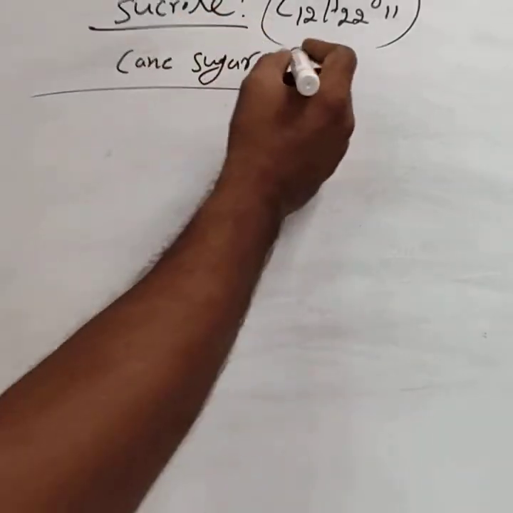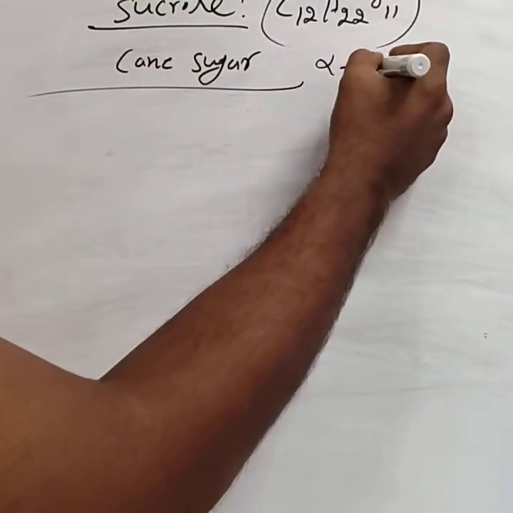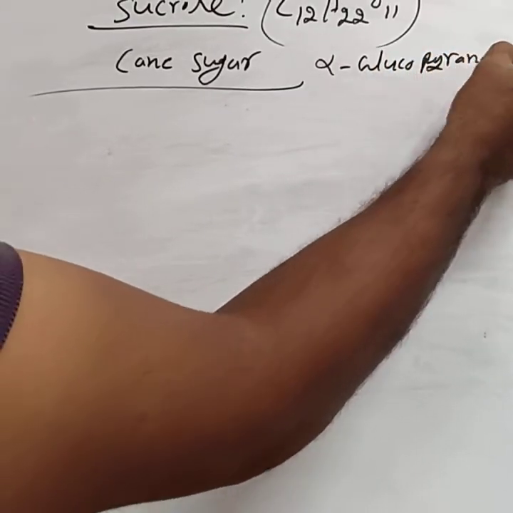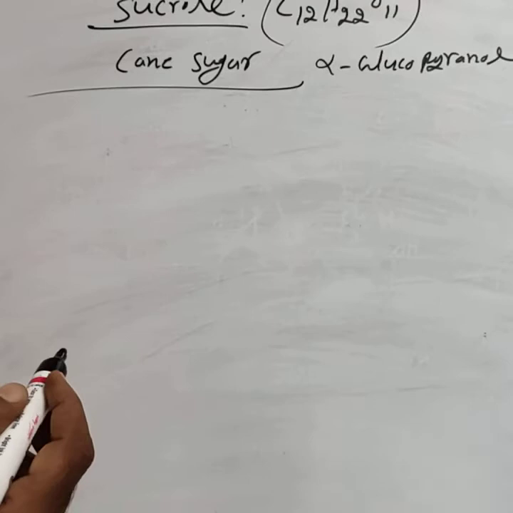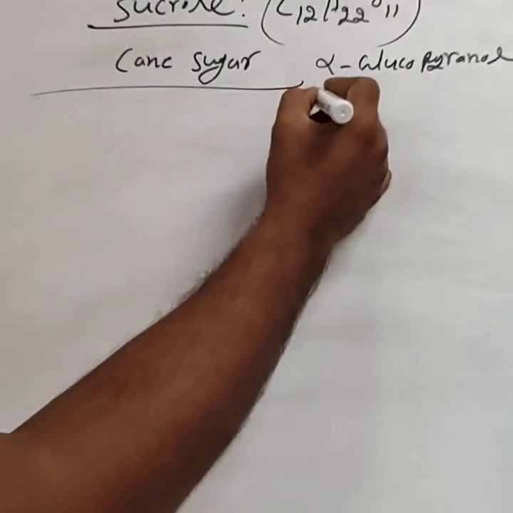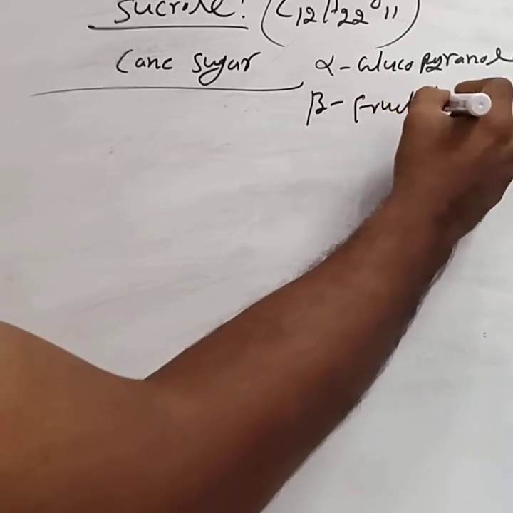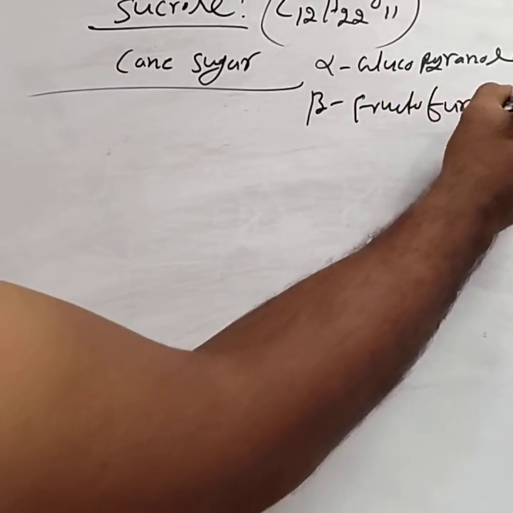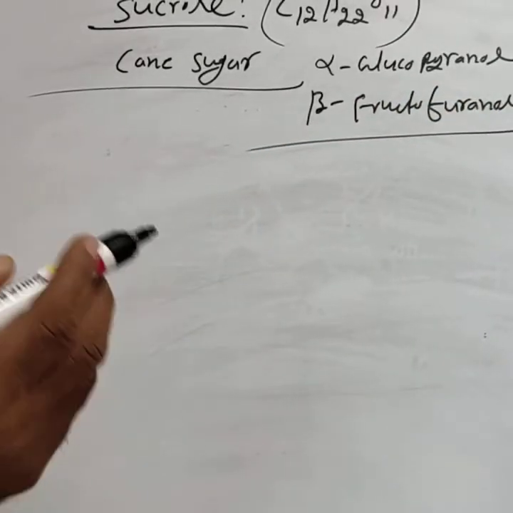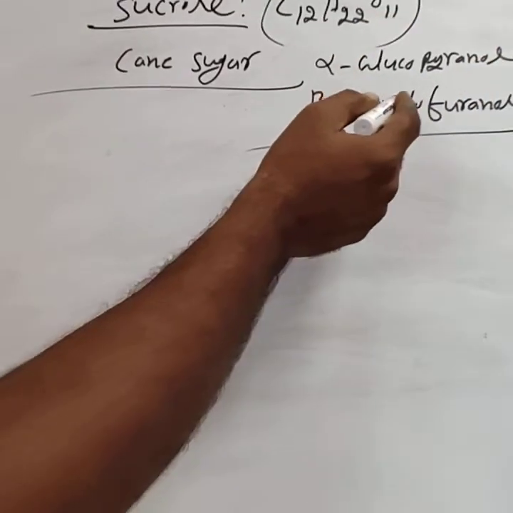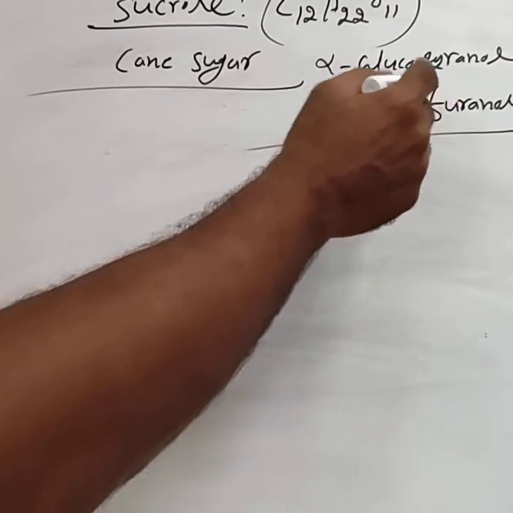Sucrose is made up of alpha glucopyranose, that is glucose present in the pyranose form, and beta fructofuranose. The monosaccharides present in sucrose are alpha glucopyranose and beta fructofuranose.